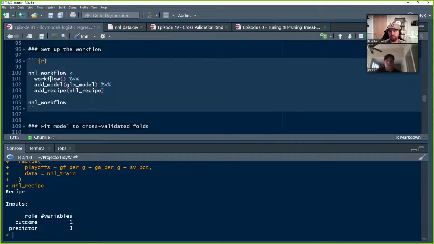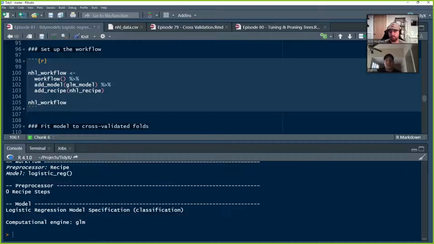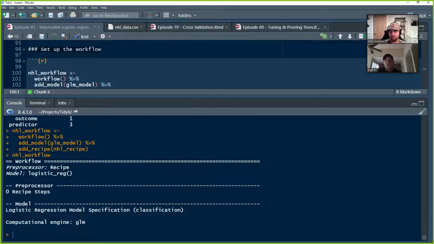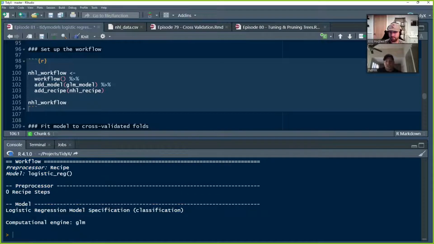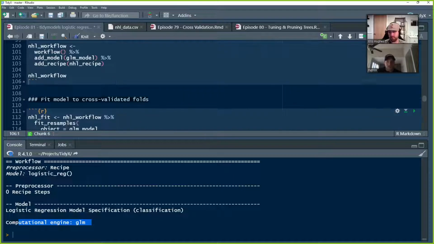We're going to initialize the workflow. We're going to add the GLM model that we initialized up top, and then we're going to throw in the recipe as is. So now we've got a workflow, and this houses all the information about our logistic regression model. It tells us the type of pre-processing, which we're not doing any. It tells us the model type, which is logistic regression, and it gives us all the information that we need to know, which engine we're using, etc.